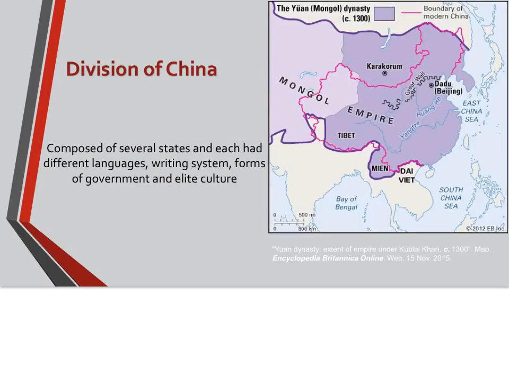China at this time was not unified culturally. They had many different languages, writing systems, forms of government, and elite culture. So take a look at the map, and you can see how there are many overlapping empires that the Mongols conquered.